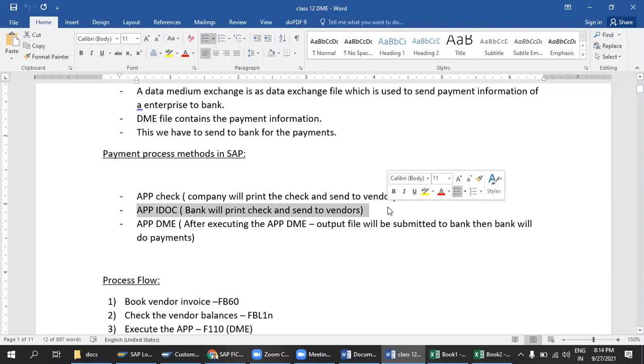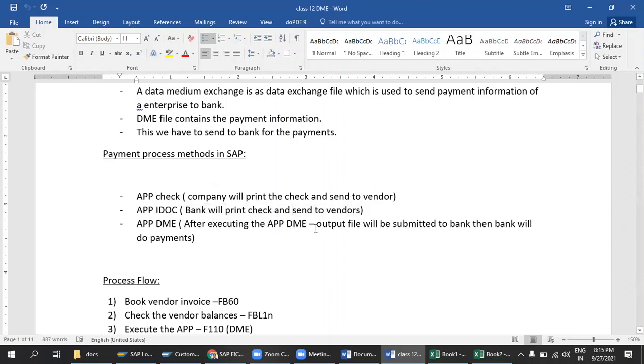Yes, Vishnu. Okay, so you should know the difference, guys. Here, with APP DME, if you run that APP, from the system we download one TXT document and then upload it manually. That is manual handling. But in this case, when you run that APP, the system will automatically generate one IDOC number, and at the same time, automatically in the backend, that IDOC number will go to the bank. They will open all that information, print the check, and send it to the vendor. From here, the company is directly sending the information to the vendor, guys.